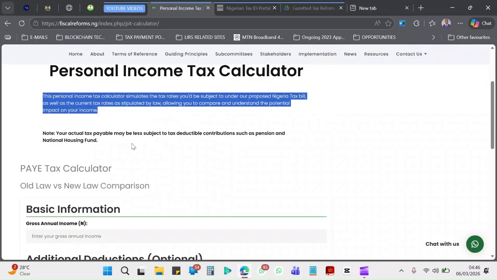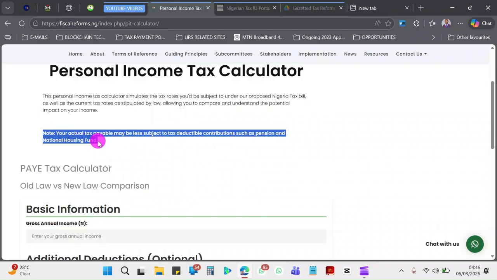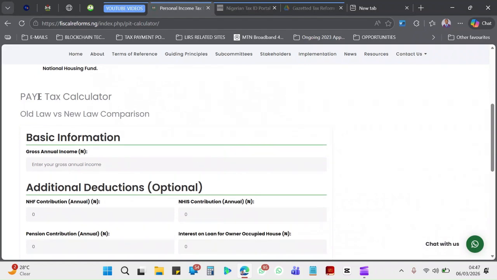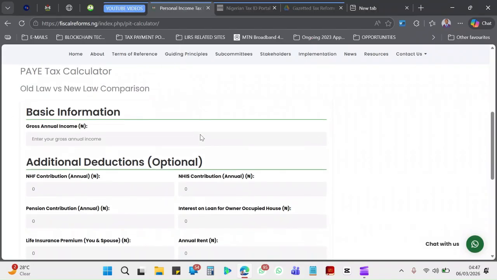Note that your actual tax payable may be less, subject to tax deductibles, contributions such as pension and National Housing Fund. So it means that the tax that you are eventually going to pay might be less if you actually have pension and National Housing Fund, and we are going to get to know that in the course of this video. So now let's move straight to the Pay As You Earn tax calculator. So the old law versus new law comparison. All right, so now let's get started.